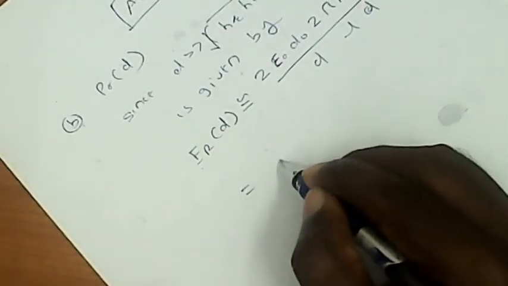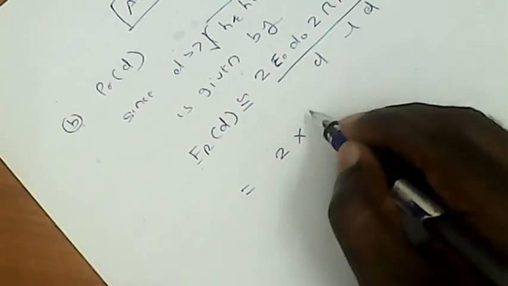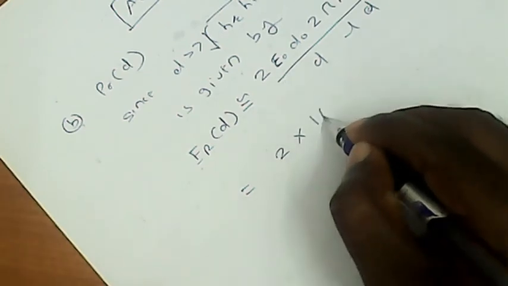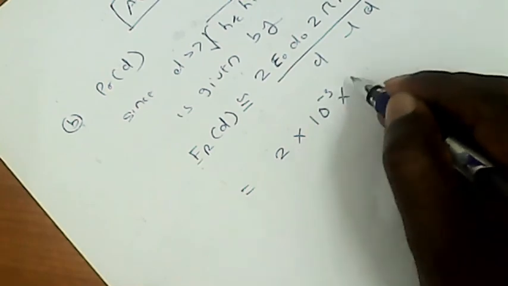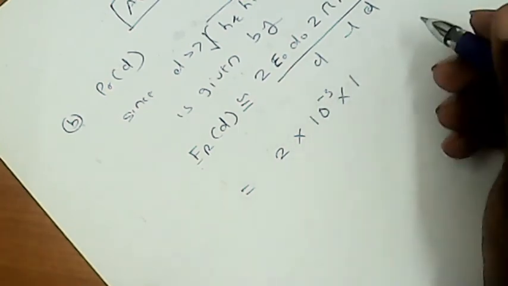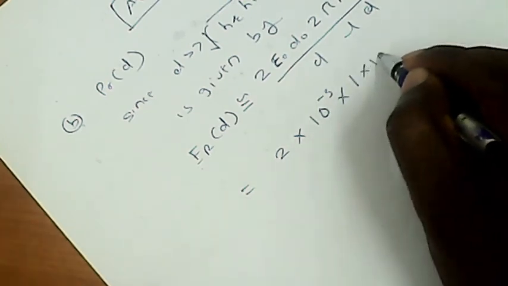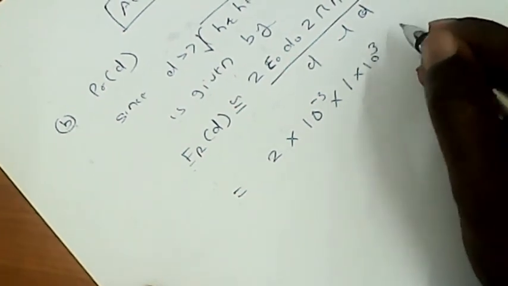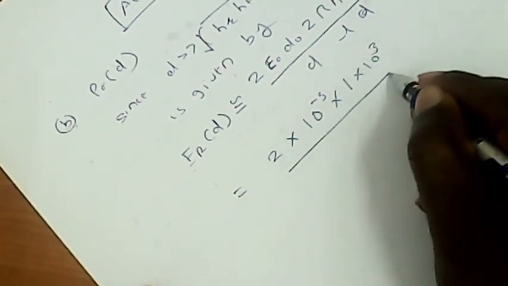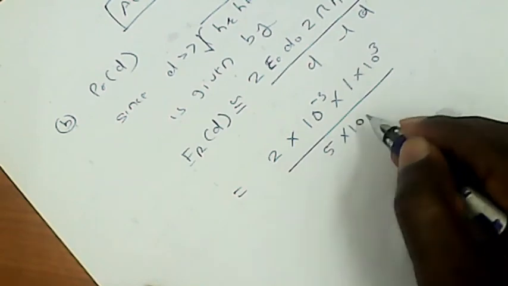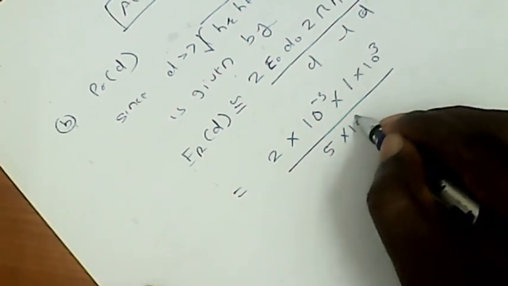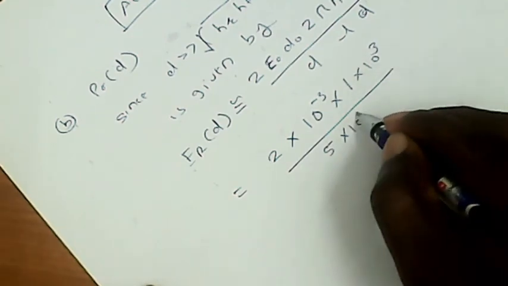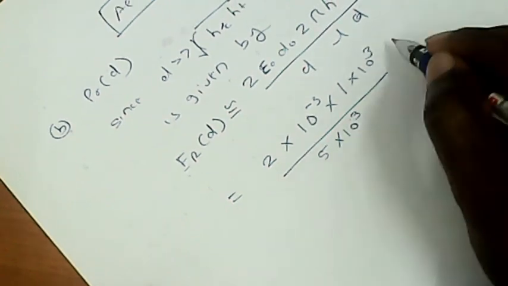Put the values: E0 is given as 10 raised to minus 3 volt per meter. Distance d0, which is already given, is 1 kilometer, which is a reference point. Distance between transmitter and receiver is 5 kilometer, which is converted into meter: 5 into 10 raised to 3 meter.